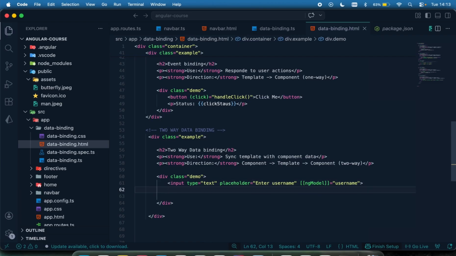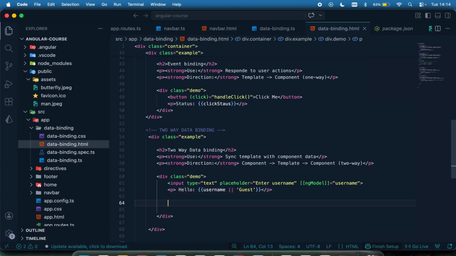So I may want to display it by using a p tag, and I can just say hello, and I can use interpolation to display it by saying username. With this, we're going to see as we're typing, it's going to be displaying the hello, your name right there. Okay. We can also have another thing: if the username is not there, I can just say hello guest, something like that. Okay.